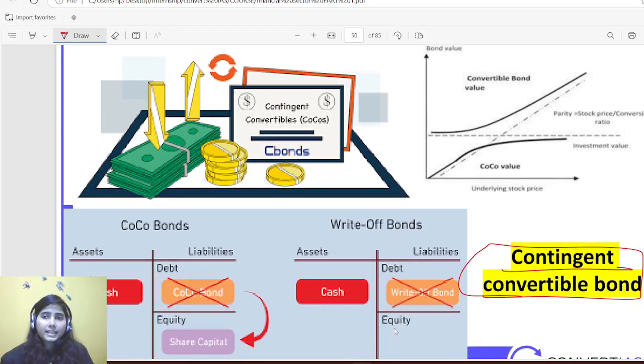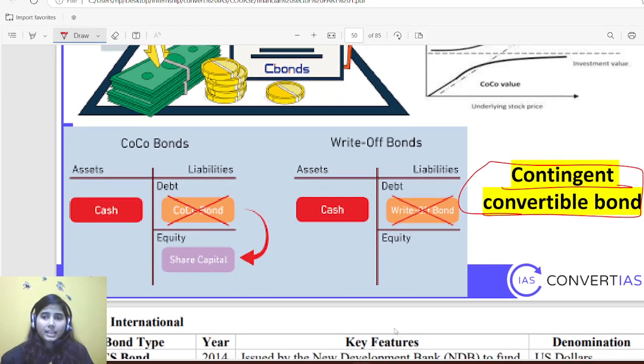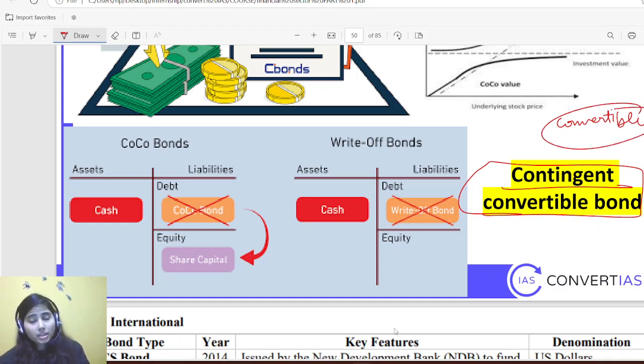Contingent convertible bond means simply convertible. I hope you have understood the meaning of convertible bond. That means you can change your debenture to equity. But in a contingent convertible bond, there is a kind of obligation that after this period, after 3 years, after 4 years, this bond will be converted into equity shareholding.